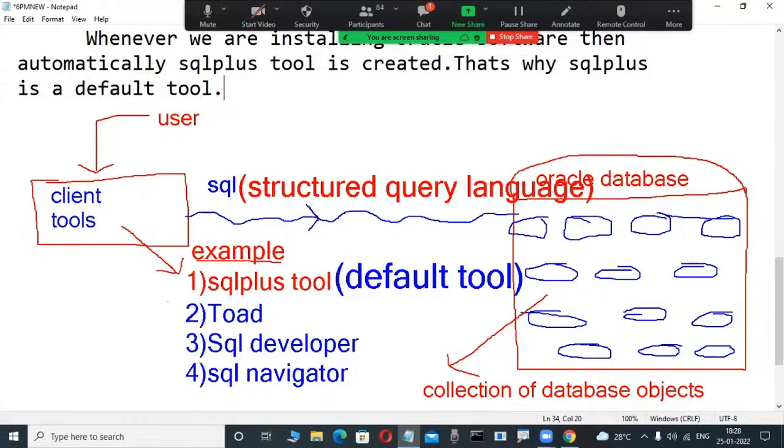If you have some experience, then you are also installing those tools. At the first initial stage, we are learning through the SQL Plus tool. These three are also called GUI tools, graphical user interface tools. At one stage I will tell you how to connect GUI tools. Just for the idea, draw this simple diagram of client tools. SQL Plus is a default tool, not required to load. For other tools we are installing them.